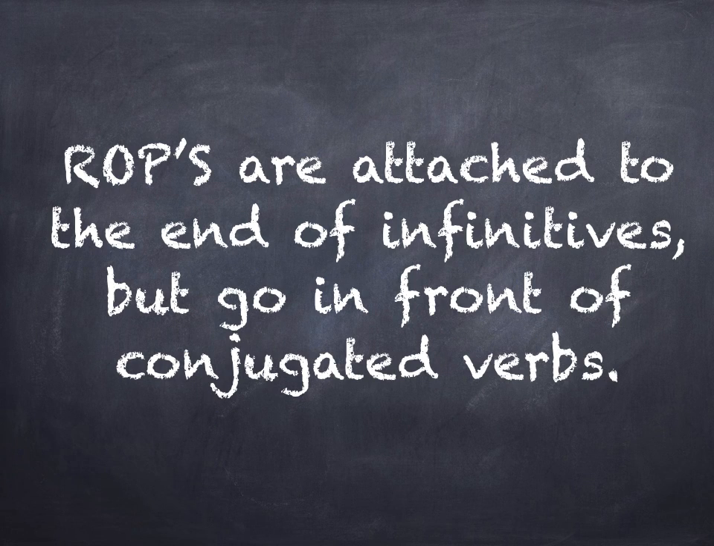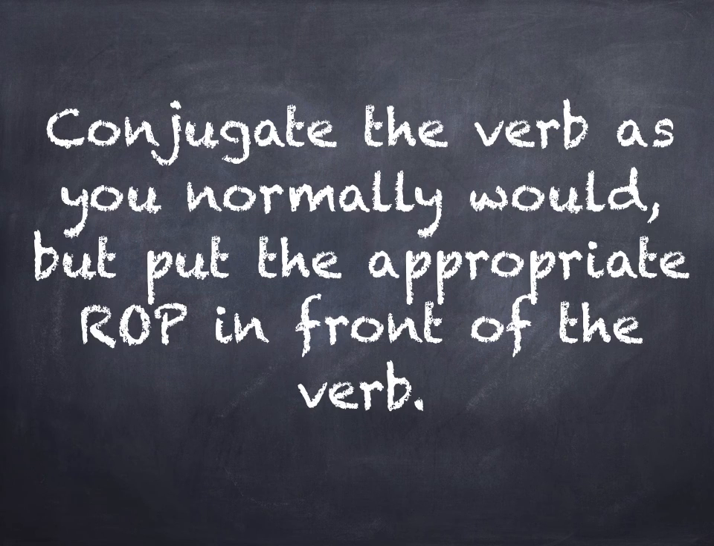Now, ROPs, where do we put them? We put them on the end of infinitives, but they go in front of conjugated verbs. So if I don't conjugate the verb, I just hook it onto the infinitive and make one long word out of it. But once I conjugate that infinitive, I have to bring it around front. Now when we conjugate the verb, I know when you look at these, for instance, peinarse, to comb, right?